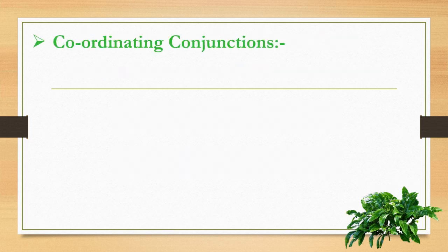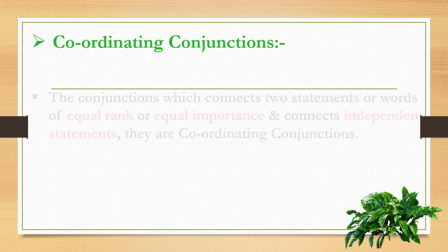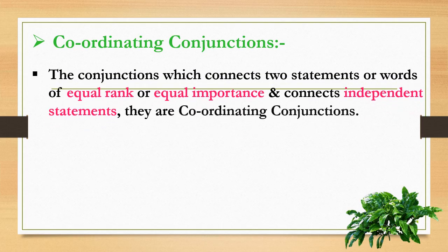Let's see what are coordinating conjunctions. The conjunctions which connect two statements or two words of equal rank, meaning they have equal importance, and they are independent statements.